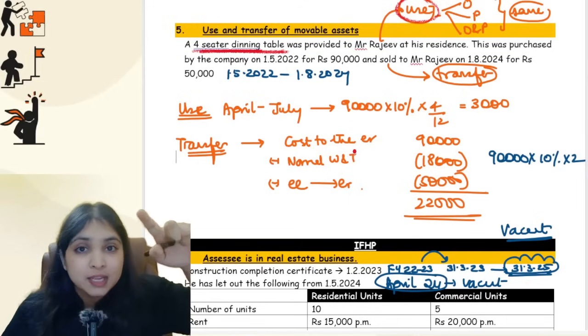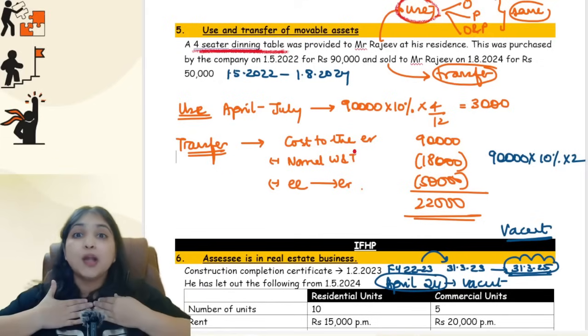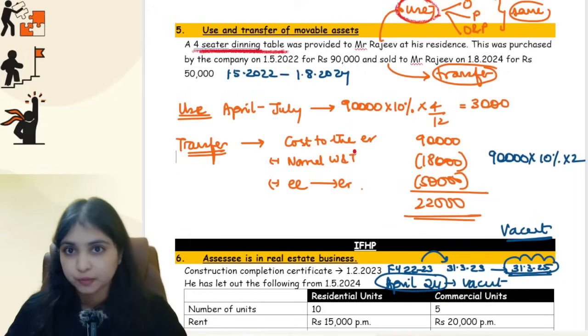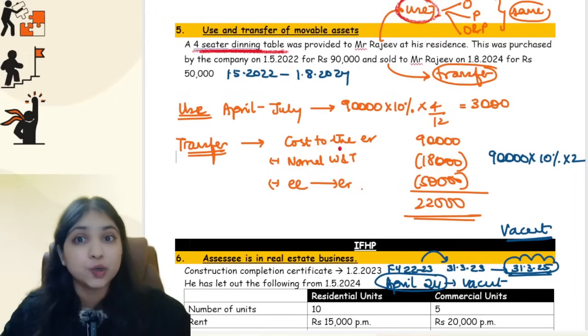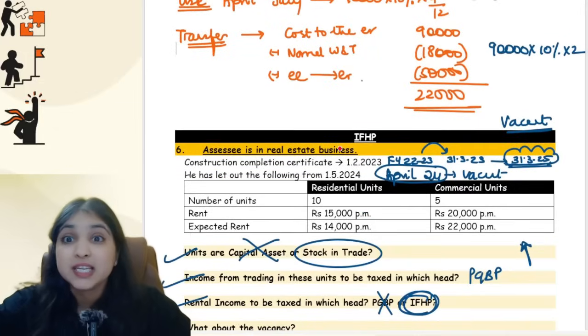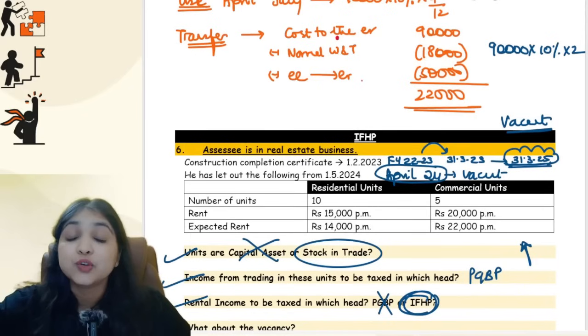But however, if the employer has given the asset to the employee for use, it is as if the employer himself is using the asset for business or profession. Okay, and also one more thing, normal wear and tear over here is calculated only for completed years. Even leave salary, your completed years, you ignore the fraction. Even over here we ignore the fraction. Gratuity also not covered by POGA, we ignore the fraction.